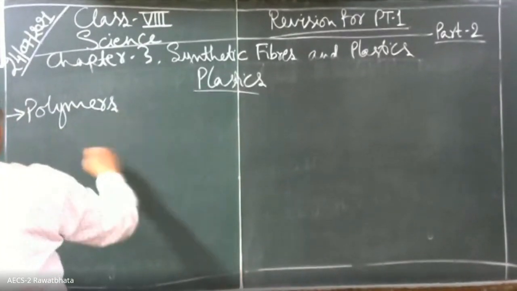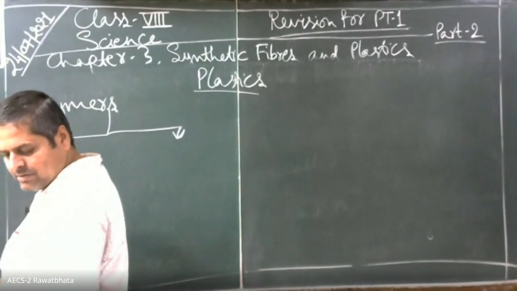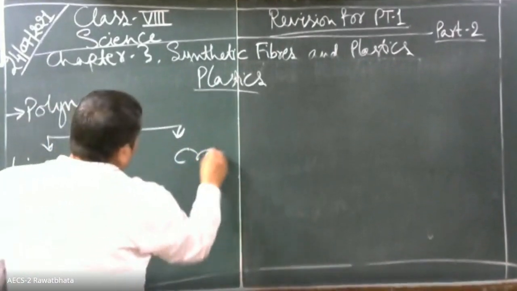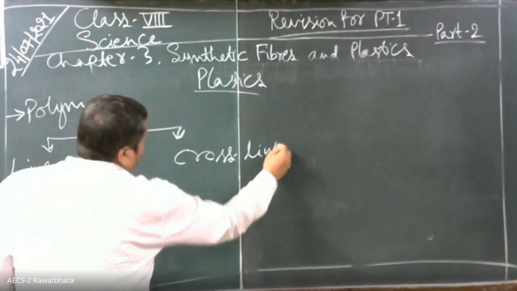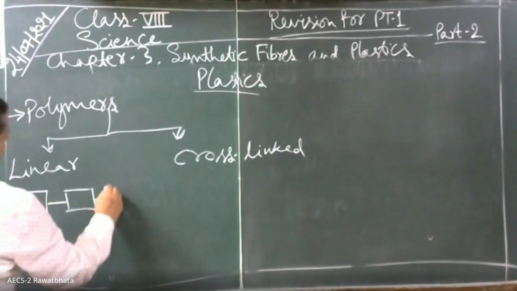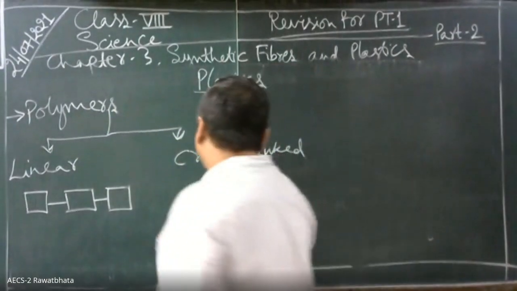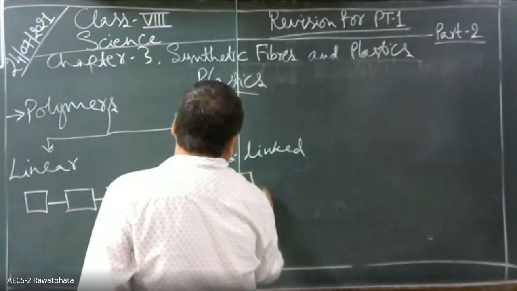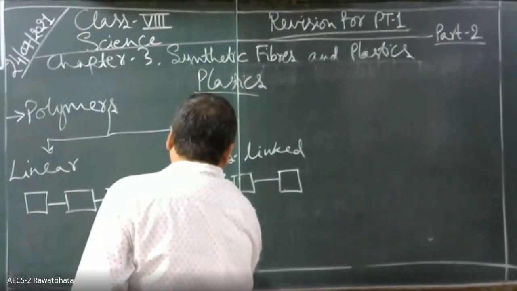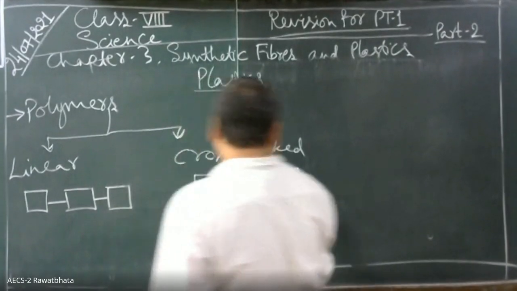The polymers are of two types. These are linear and cross-linked. You can see in your textbook also, when there is linear arrangement of monomers, these are called linear polymers, while when there is cross-linking of the monomers, it is called cross-linked polymer.